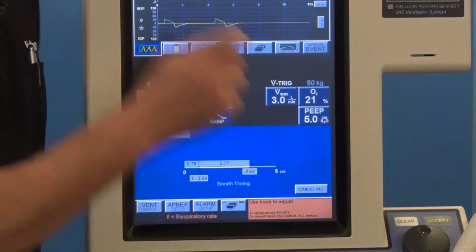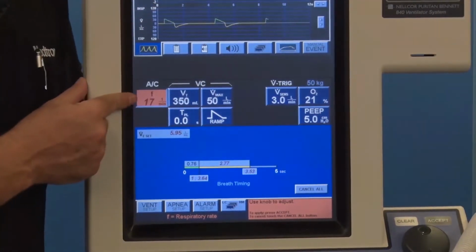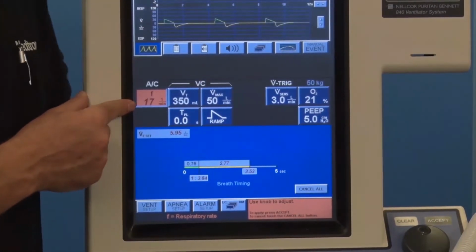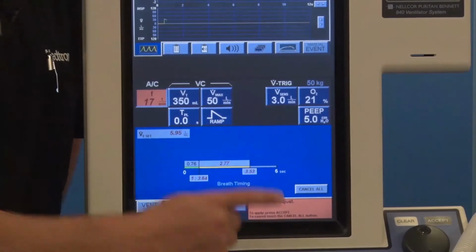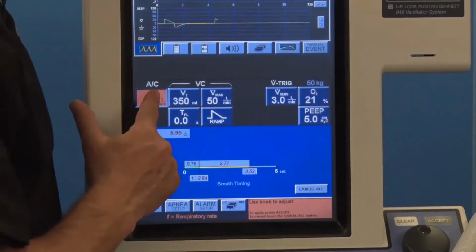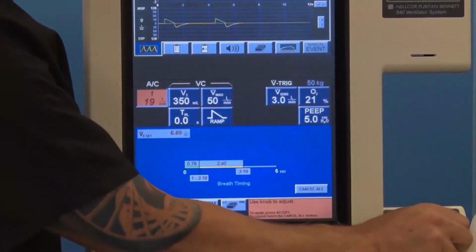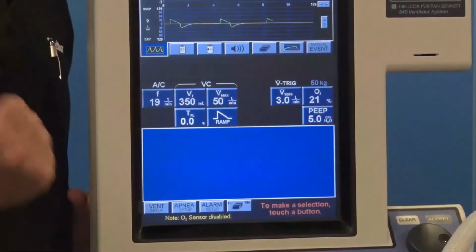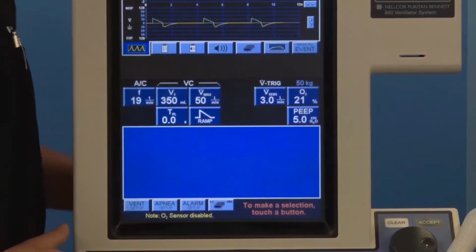You notice that the color here doesn't match its friends, right? Dark blue with white numbers is an active setting. This is not an active setting. This is a proposed setting. The coaching box is still orange saying, hey, you have to touch accept. So get in the habit of touch, turn, and press accept. That's a confirmed or completed change.